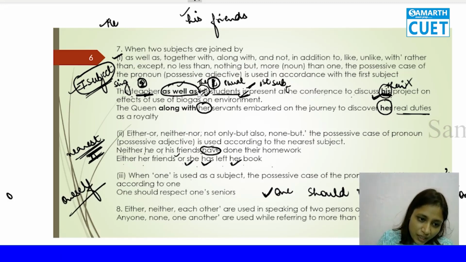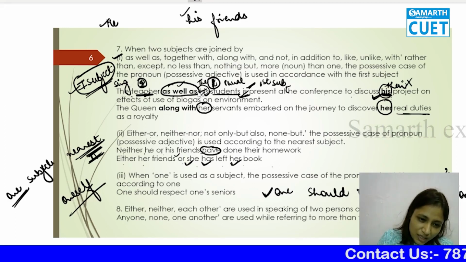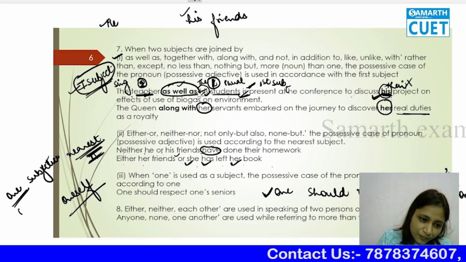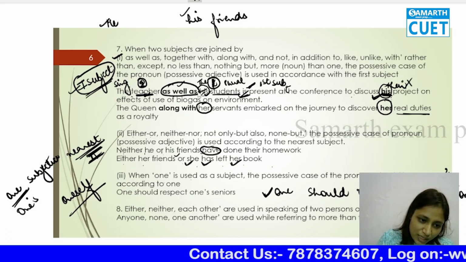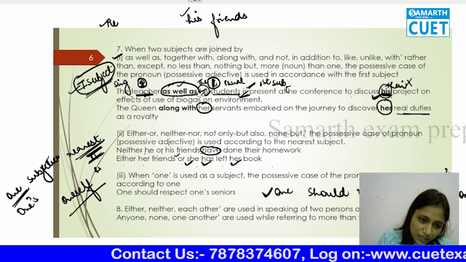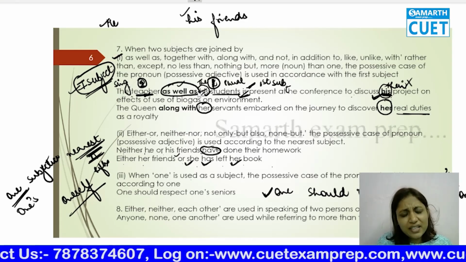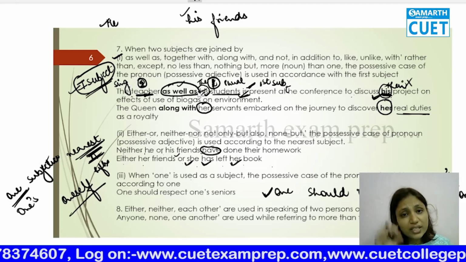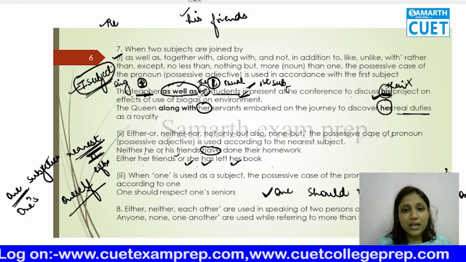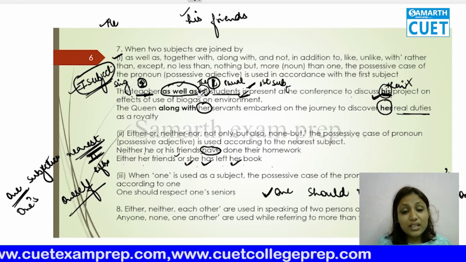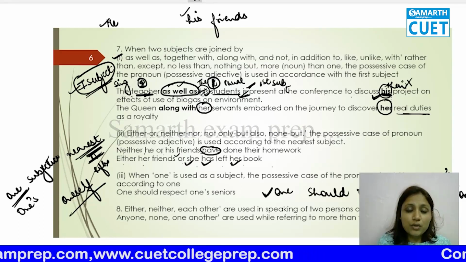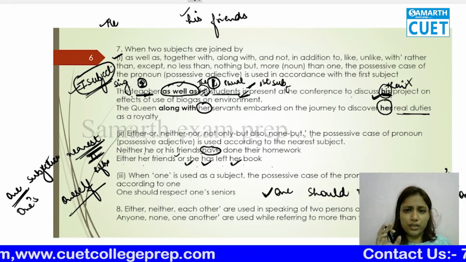Okay, one is the subject, so this is the subjective case. One's is possessive and oneself is reflexive. This is very common, they always give it in the exam, they always change it. And even despite knowing the rule, you tend not to give attention to it.